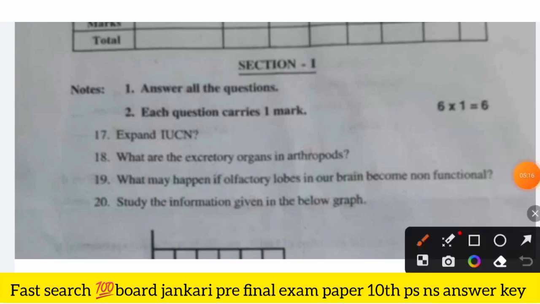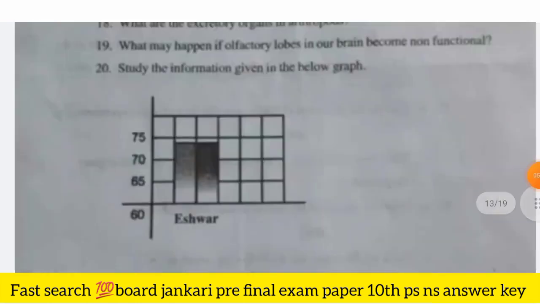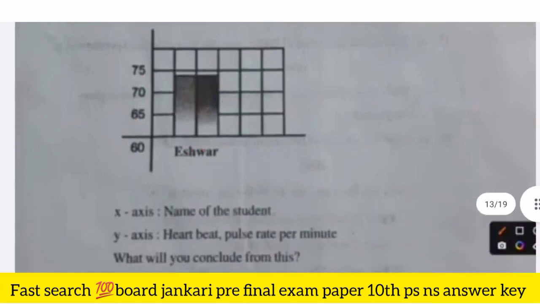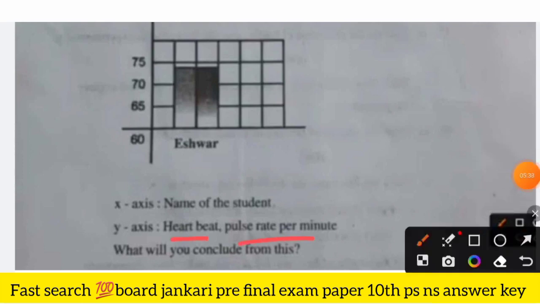And the next is study the information given in the below graph. Okay, so we will see the graph. So this is your graph. Okay, 60, 65, 70 and 75. Okay, it's a maximum 74 something. And name of the students on the x-axis, and the y is heartbeat, pulse rate per minute. Okay, so this is pulse rate of, and this is name of the students. Okay, so what will you conclude from this?